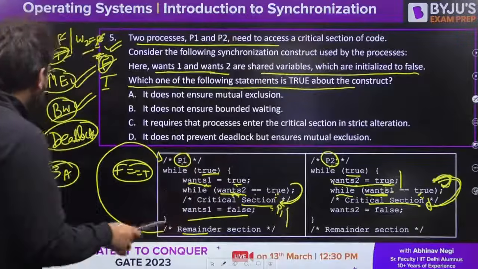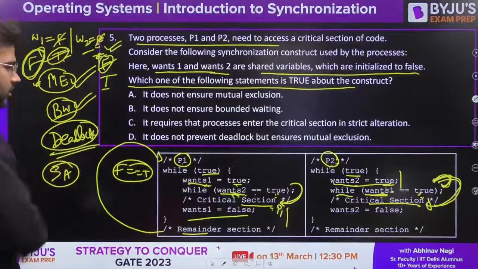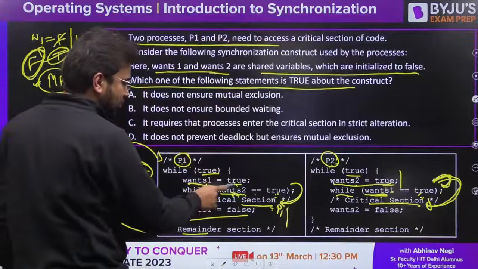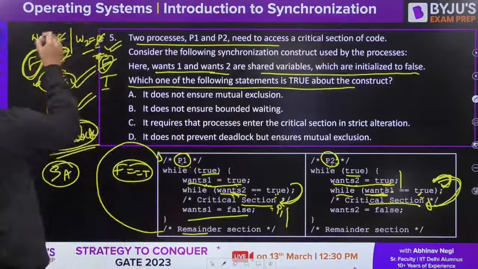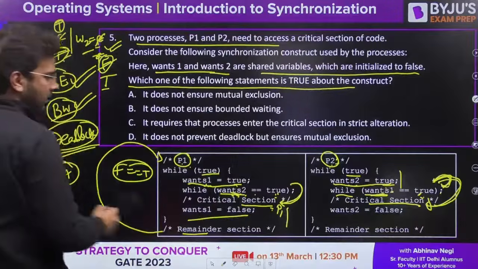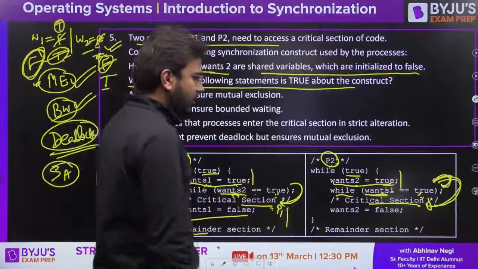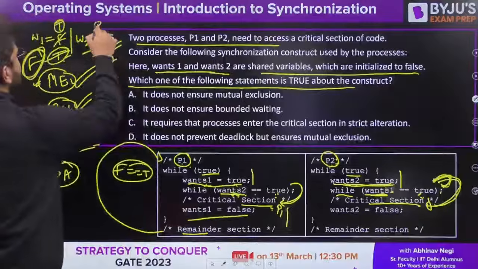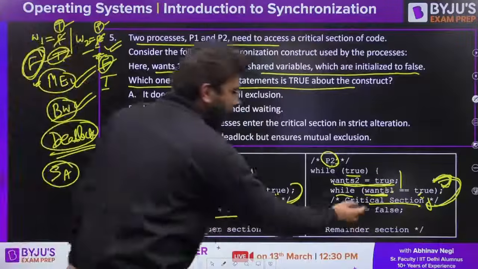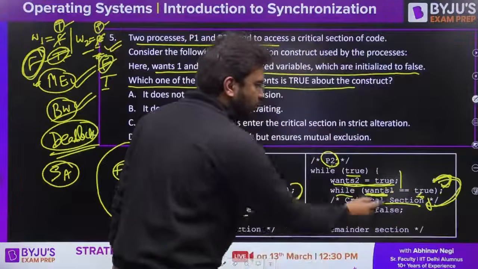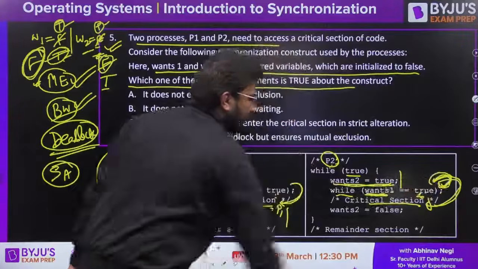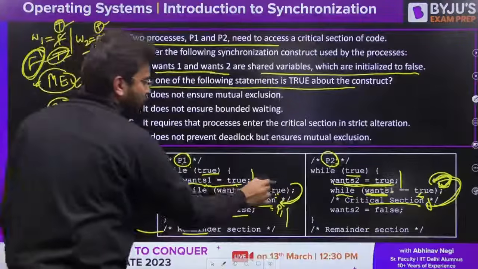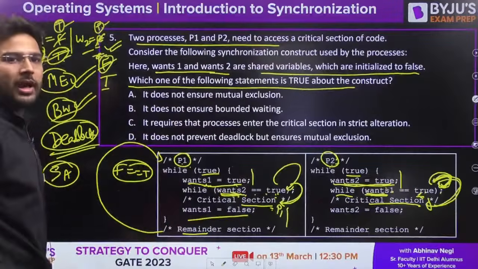Clear? Now let's talk about deadlock here. So carefully see this. Let's say P1 is executing wants1 is equal to true. Let's make it true here. Now let's say P1 got preempted here. P2 is executing wants2 is equal to true. Let's make it true. So both are true now. Now wants1 is equal to true, true is equal to true. Busy waiting here. Let's come to here. wants2 is equal to true, true is equal to true. Busy waiting here. Now what will happen?